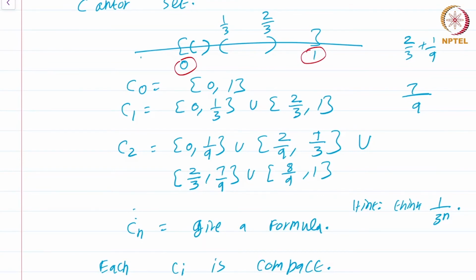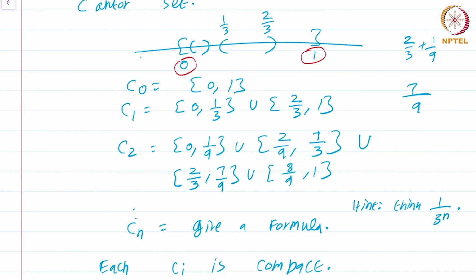Why are they definitely going to be there in the Cantor set? Because think about it for a moment. The only way by which these endpoints 0 and 1 will not be there in the Cantor set is if they are removed at some point. But at each stage, we are only removing something from in between the intervals that we have. So these endpoints 0 and 1 will never be removed because at each stage, we are only going to remove something from the center. Nice, 0 and 1 are there in the Cantor set, but wait a second.